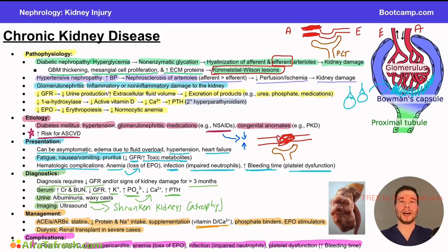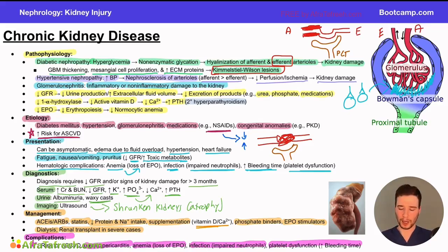And then the question is, how does a patient present if we have damage to all of these systems? Well, they can present with fluid overload because we're not filtering. They can present with fatigue, nausea due to toxic metabolite buildup, and they can present with hematologic conditions such as anemia or increased infection or increased bleeding time. Diagnostics here are really going to consider the patient's GFR in the serum labs.